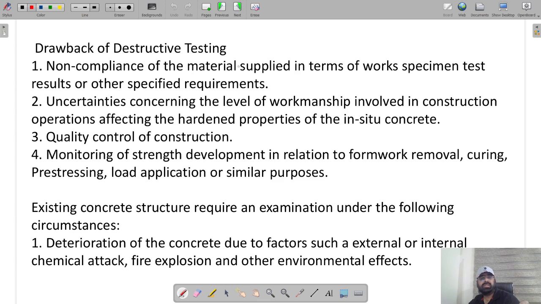There are drawbacks of destructive testing, like it will non-comply the material supplied in terms of specimen test results or other specified requirement. There will be uncertainty in the level of the workmanship in destructive testing. Quality control of the construction cannot be found with the help of destructive testing. The change in the strength of the concrete cannot be found with the help of destructive testing. So all these are the drawbacks of destructive testing.